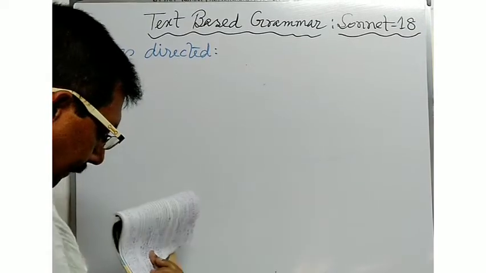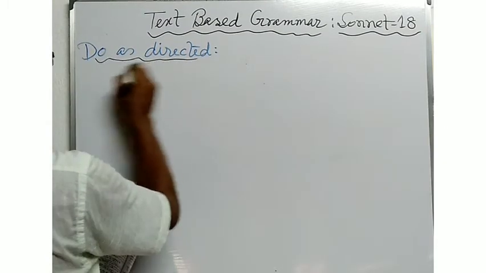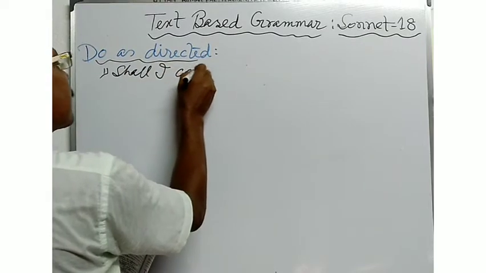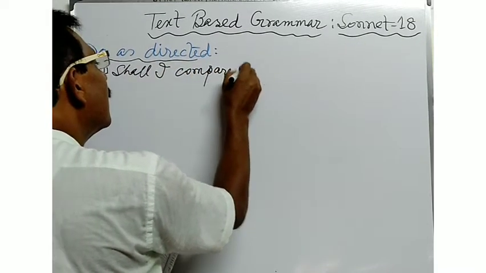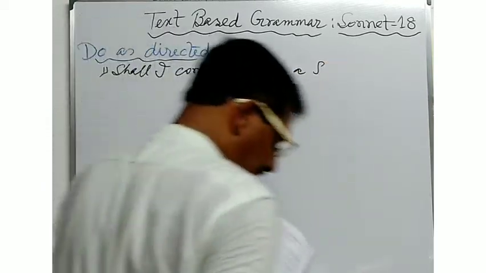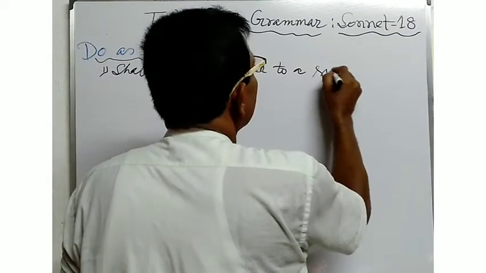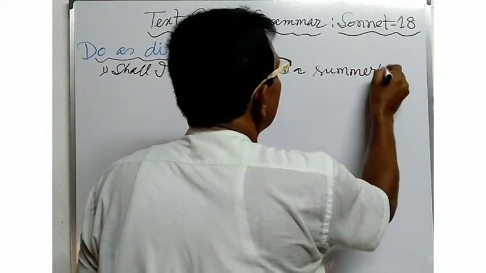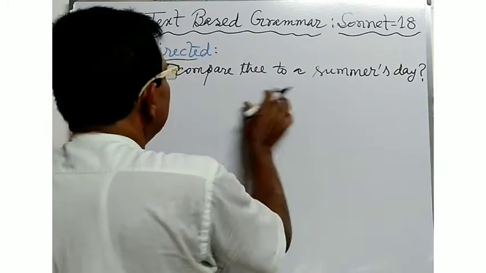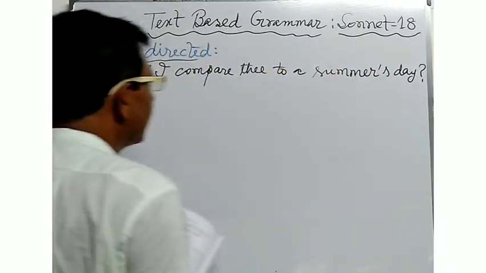Here, shall I compare thee to a summer's day? Here, this is the sentence: Shall I compare thee to a summer's day? Taken from Sonnet number 18.